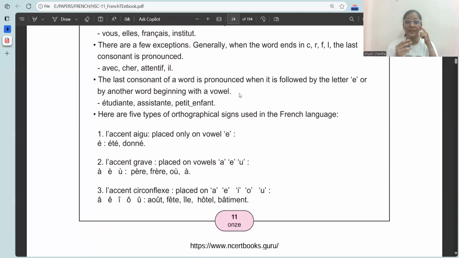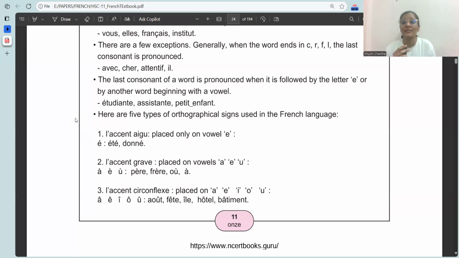The next pointer, the last consonant of a word is pronounced when it is followed by the letter E or by another word beginning with a vowel. This is important for your understanding. The last consonant of a word is pronounced when it is followed by letter E or by another word beginning with a vowel. So the first one, listen to it. Etudiant. Last letter here is E. But the last consonant here is what? T. So T is pronounced because it is followed by E.